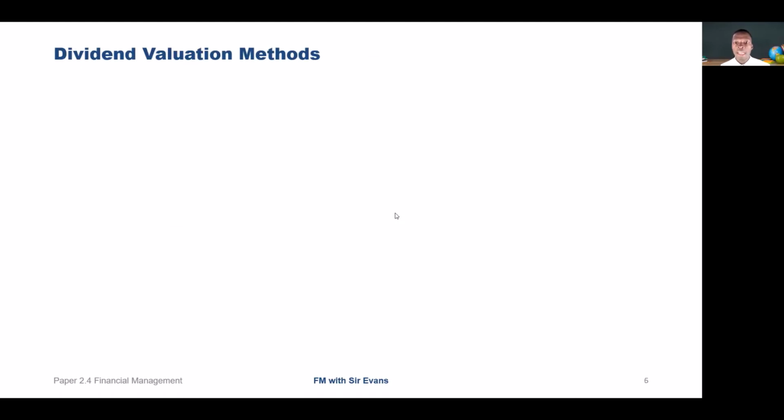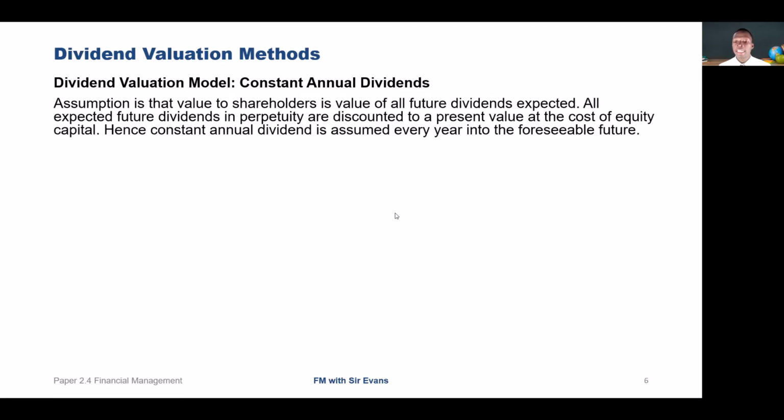For other dividend valuation models, we have the constant annual dividend. It's a more objective and cash-based approach to the valuation of shares. It's an income-based approach, but based on expected future dividends rather than on total earnings. The assumption is that the value to shareholders is the value of all future dividends expected. All expected future dividends in perpetuity are discounted to a present value at the cost of equity capital. Hence, a constant annual dividend is assumed every year into the foreseeable future.